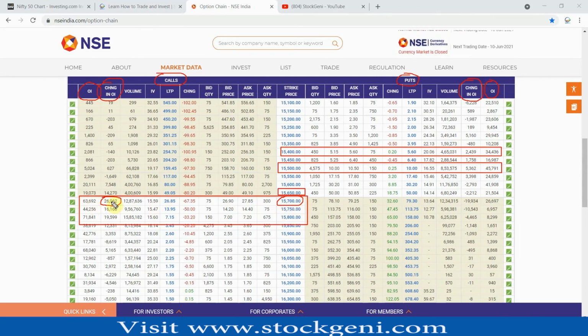And then after, let's say if 15,700 breaks, then they are comfortable at 15,750. And if that breaks, then we can see the next resistance at 15,800. So 15,800 is fine. Till 15,800 we can see there is change in OI. That means today they have aggressively added contracts here.